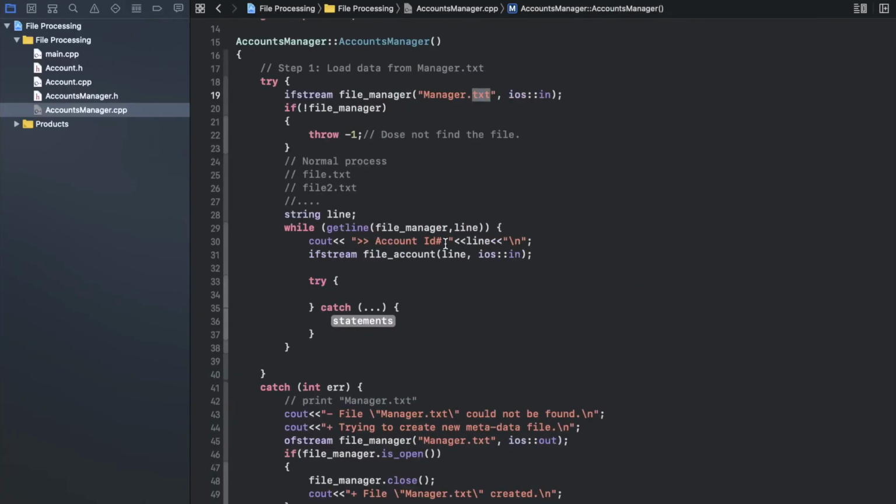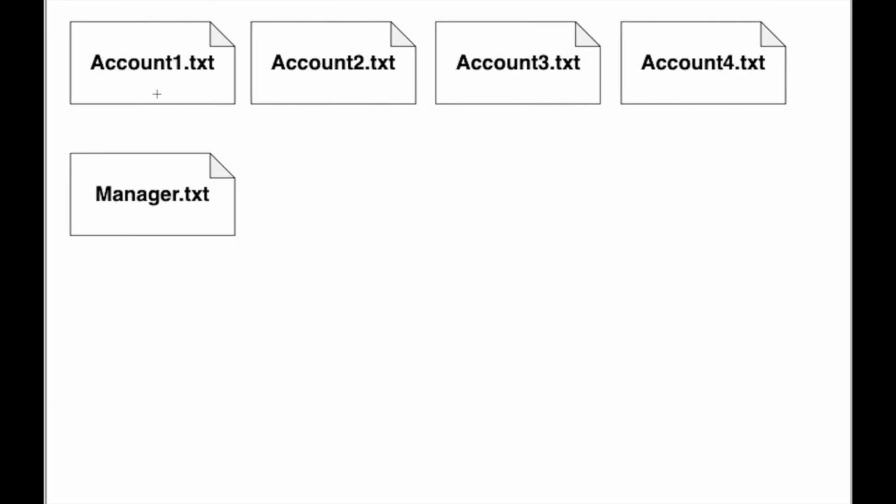This is the first exception. Second exception: maybe the name is correct, and I try to access that file, but there is another process also trying to access that file. So this is the second exception. And also, let's say we try to read data from that text file, and during reading the data, someone deletes that file.